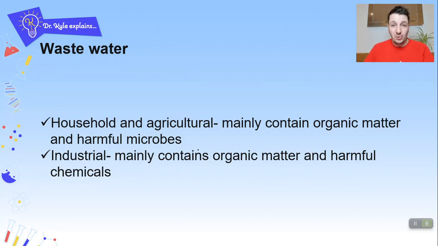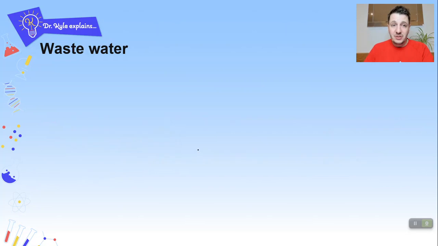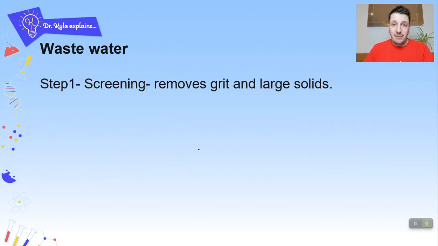And all of this sewage needs to be cleared up. So the treatment for wastewater is very important to learn. Step one is screening, and that removes your grit and your large solids. This is slightly different to filtering. These are essentially great big metal meshes that are just trapping that really large debris and stopping it going on to the next step.